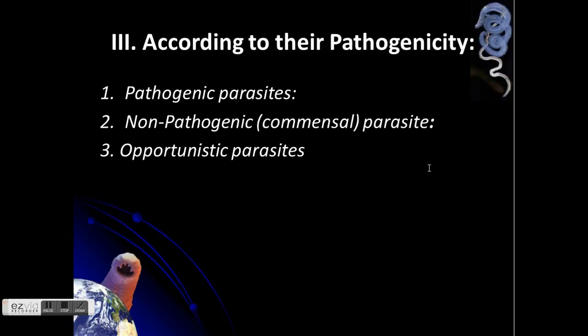So, how about for non-pathogenic or commensal parasite? Okay? So, non-pathogenic or commensal parasite, these are parasites that do not cause or do not injure the host. So, we have a commensal type of relationship. And what are examples of commensal parasite? We have Entamoeba gingivalis, which resides on the oral cavity. Another is Entamoeba coli.